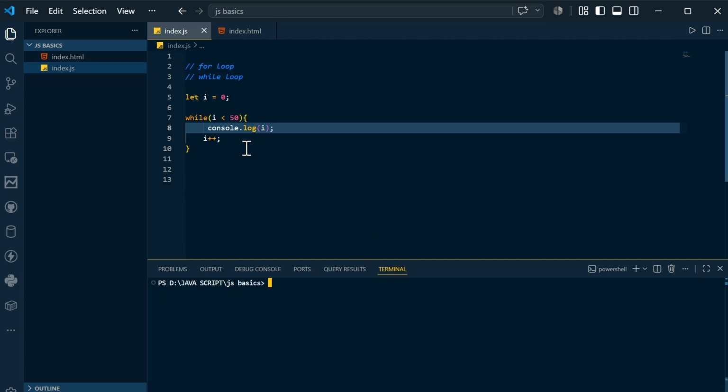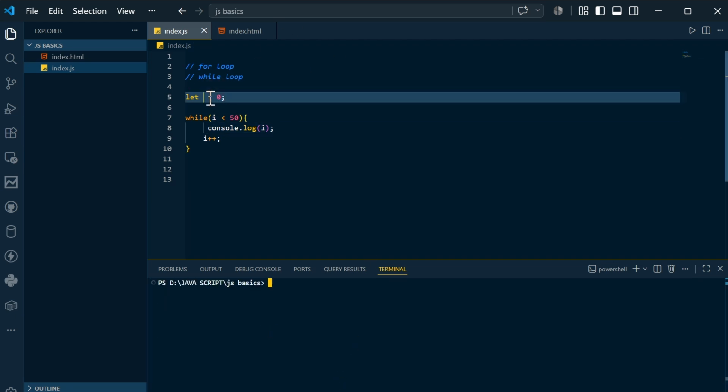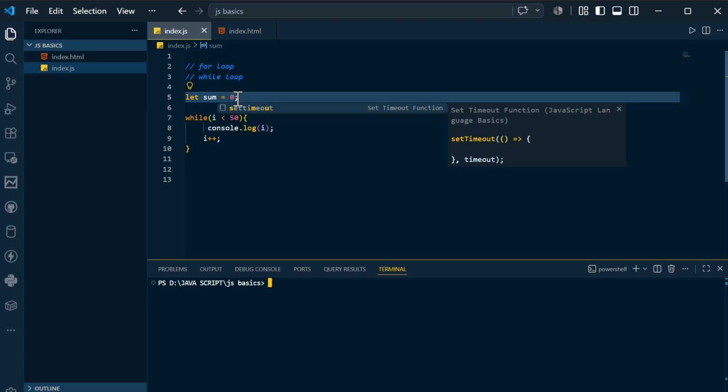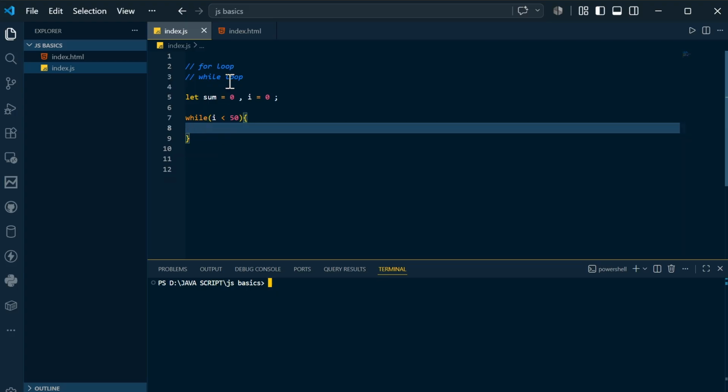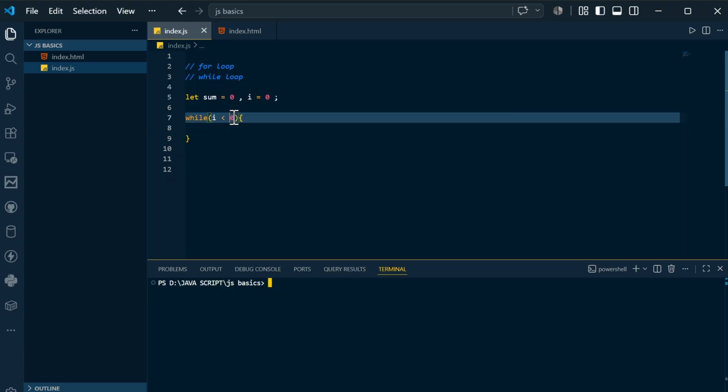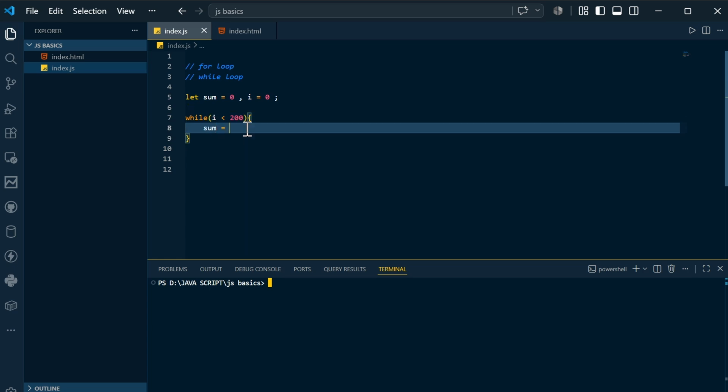In the same way as the previous one, if you want to have sum, let's say sum is equal to 0, again i is equal to 0. This is another way of declaring. You can also declare multiple variables in a single line. I am mentioning i and sum in a single line. I am saying i less than 50 because I want the sum up to 50 numbers. Or let's say I will set 200, because in the previous for loop we have seen it for 200. So I will increment the sum: sum is equal to sum plus i.